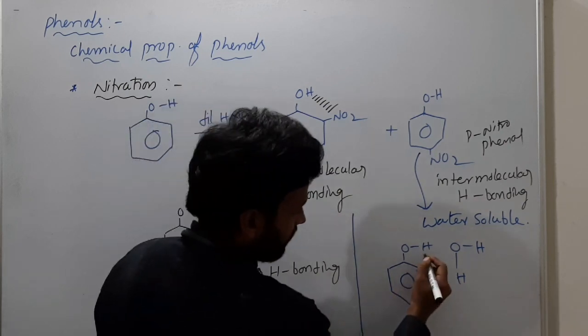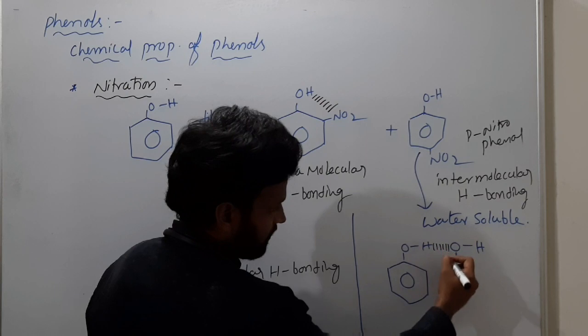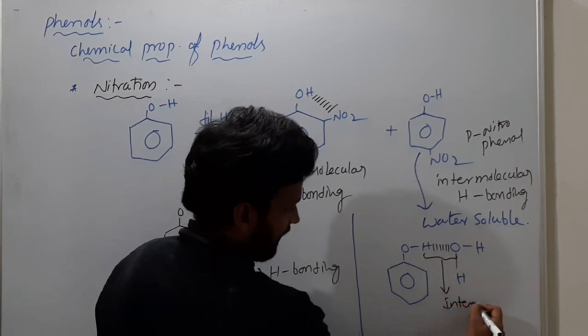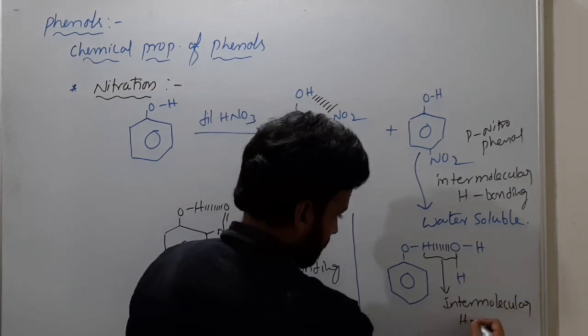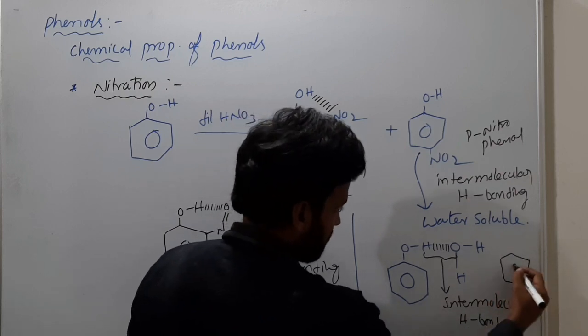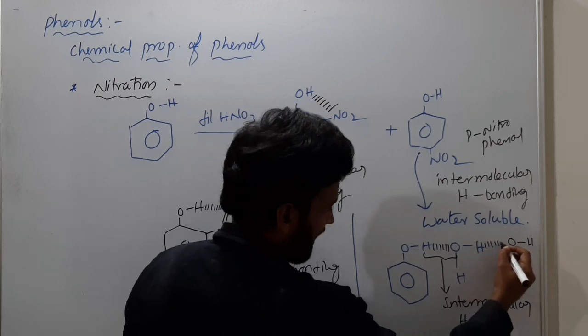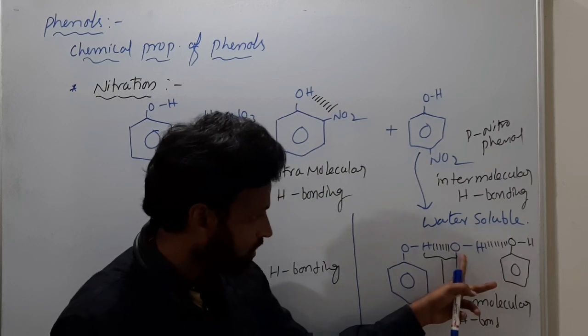So this hydrogen belongs to phenol and this oxygen belongs to water, and between them there is a hydrogen bond. This hydrogen bond is called intermolecular H bond. Again, if you take the oxygen of phenol and the hydrogen of water, there is hydrogen bonding. This blue color hydrogen belongs to water.